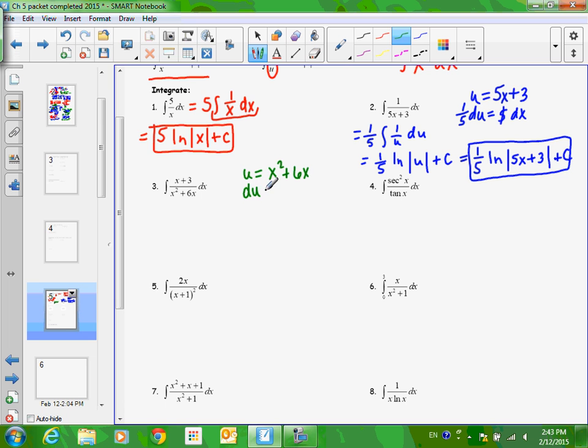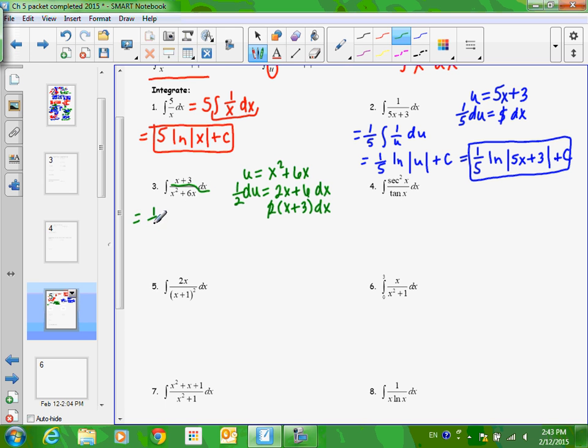All right, so then du would be 2x plus 6 dx. Now, I don't have 2x plus 6 dx. I have x plus 3 dx. I can factor out a 2, right? And that makes that x plus 3 dx. But the 2's in the way, so we've got to divide it over. When you don't have exactly what you want, think about how you can make that happen. A lot of this is just about manipulation of the algebra.